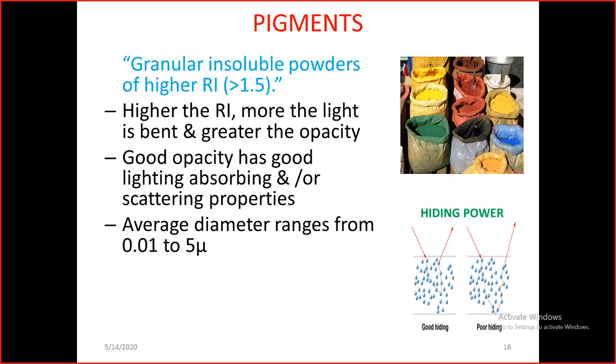Normally this pigment is a very fine powder, and the diameter of the pigment granules ranges from 0.01 microns to 5 microns. This will give the hiding power, so the old surface will be hidden while applying the new coat of paint.